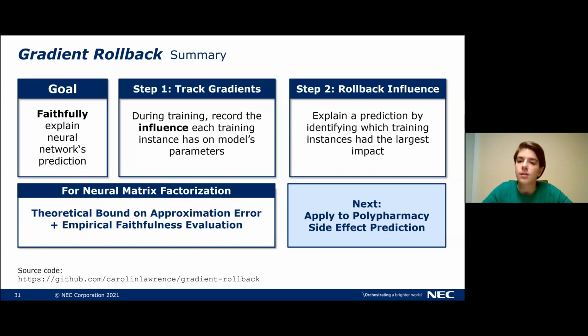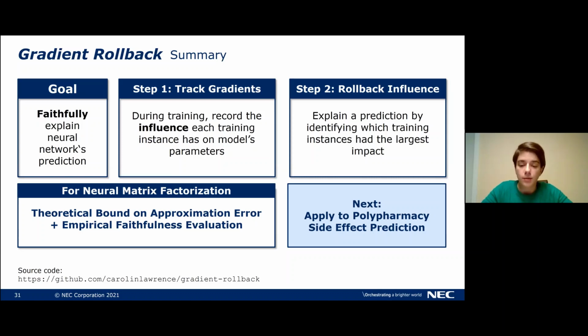And this allows us to explain a particular prediction by finding out which training instances had the largest impact on making a prediction likely. We apply gradient rollback to neural matrix factorization models, and for those kind of models, we can derive a theoretical bound on gradient rollback's approximation error. We also confirmed empirically that the explanations that gradient rollback returns are more faithful than baseline methods.